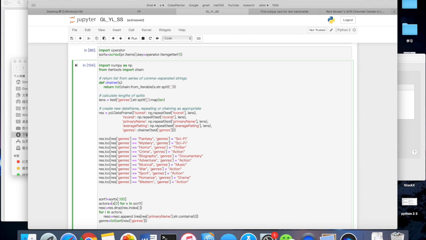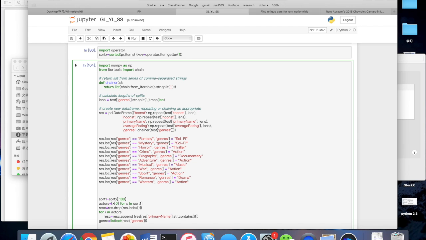So now we get a new data frame that has a lot of rows where one movie has different genres. And we discovered that there are too many genres, and a lot of them have similar meanings. So for a simpler visualization, we decided to merge some of the similar genres into the same one.